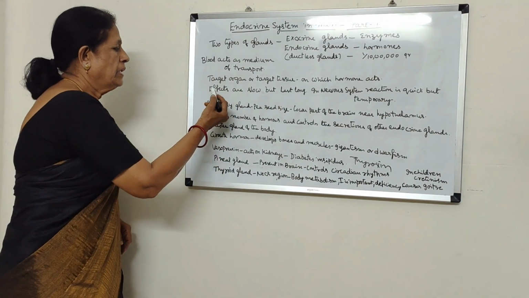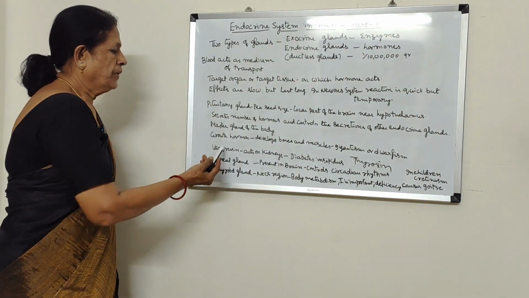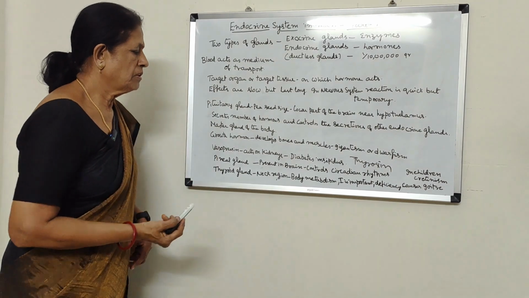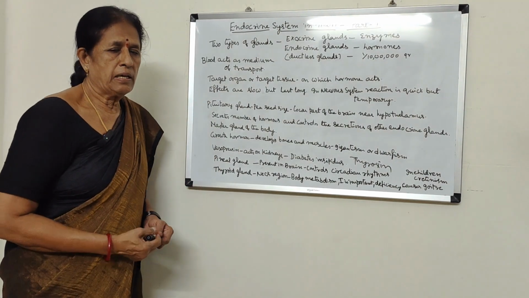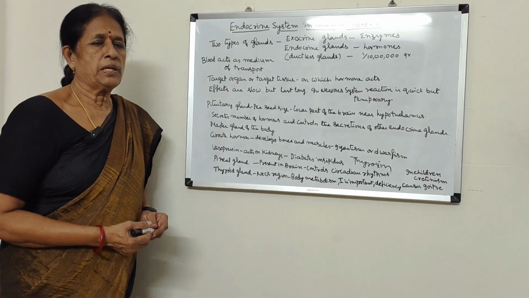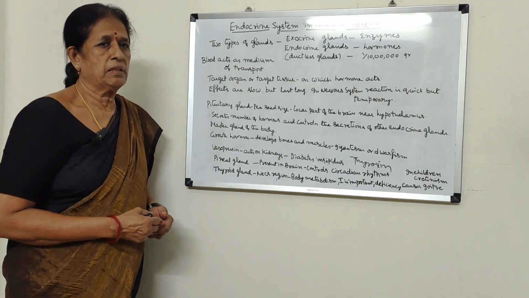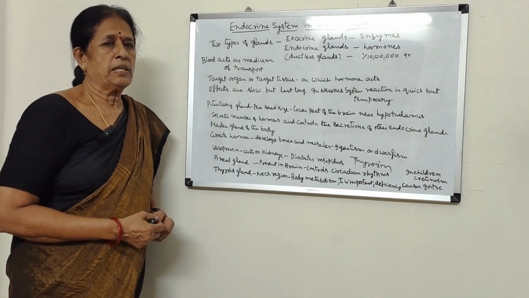So in this way, we have seen the pituitary gland, the hormones produced by the pituitary gland, the pineal gland, and then the thyroid gland. There are some more endocrine glands and their functions which we will see in the next class.